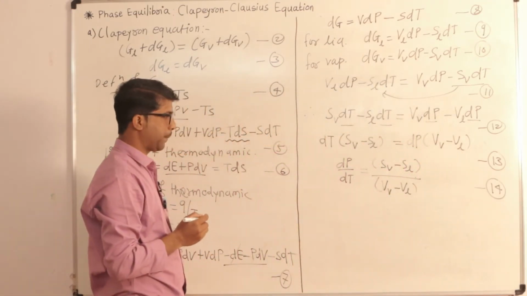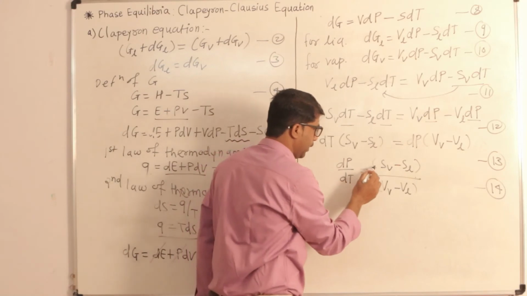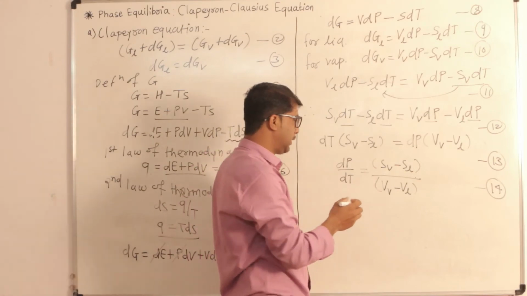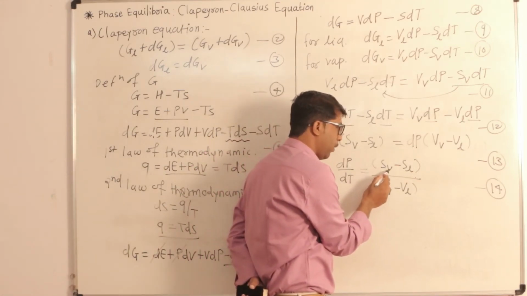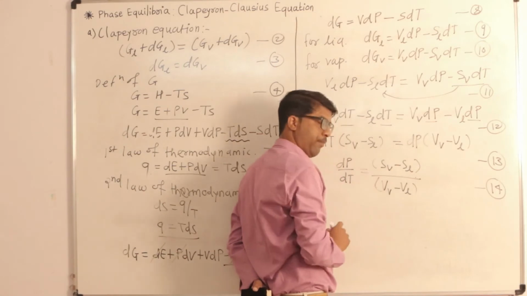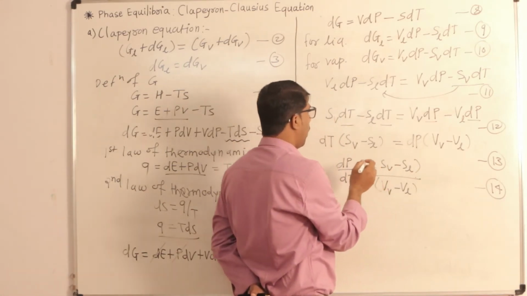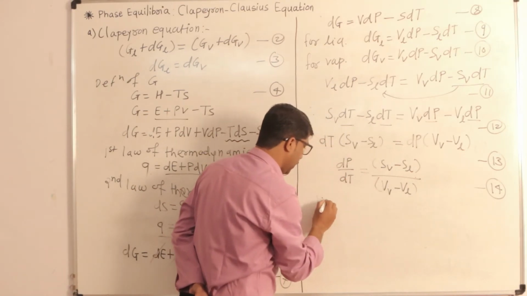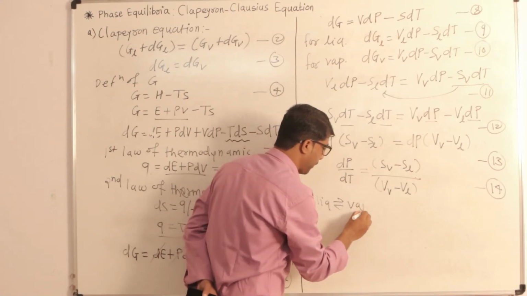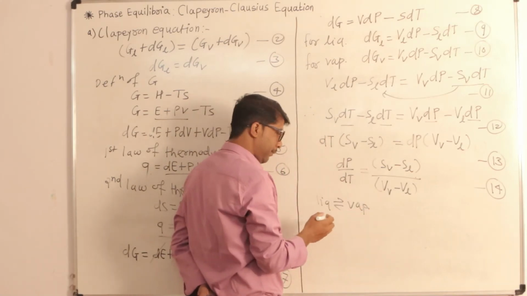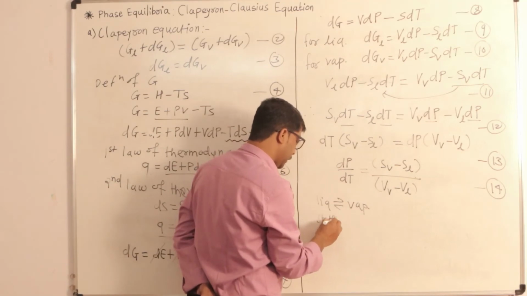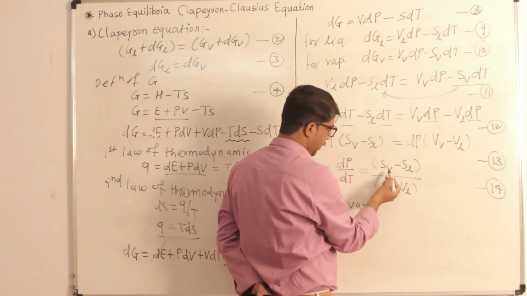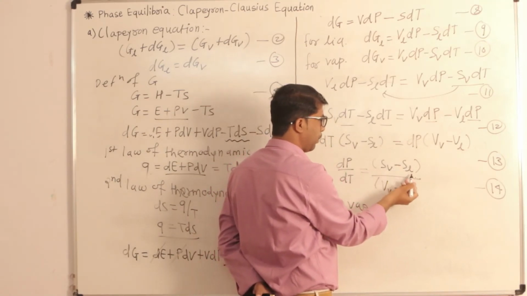Equation number 14. Now observe this bracket term, S vapor minus S liquid. If you analyze this term, this is the entropy for vapor and this is the entropy for liquid. Here we consider the equilibrium, that is, the liquid is in equilibrium with vapor. This is state first and this is state second. So this becomes entropy of state second minus entropy of state first.